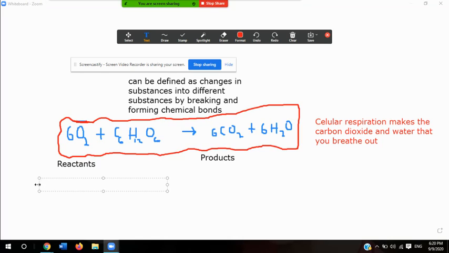It says energy is added to break bonds in molecules. In this case, it's added to break down molecules of oxygen and glucose. But let's talk a little bit about bond energy. So I know that energy is added to break down this and form this. Now let's define bond energy for a minute.